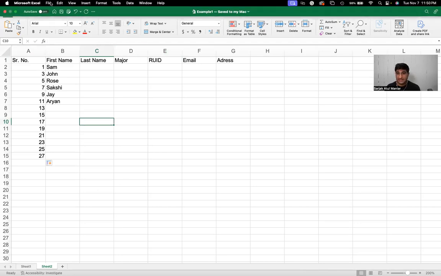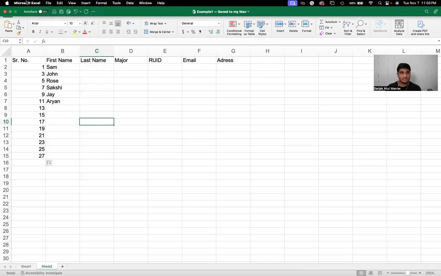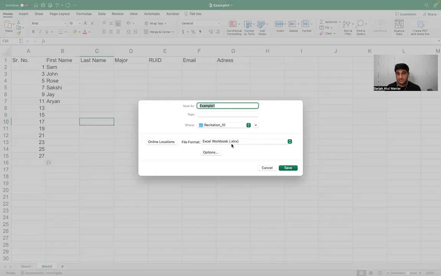What would be the extension of an Excel file? For example, when we were working with HTML or JavaScript files, the extension for an HTML file would be .html. For CSS files, it used to be .css, right? For a JavaScript file, it's always .js. But for Excel, notice that if I click on File and Save, or File and Save As, this is the extension, right? Excel Workbook, .xlsx. So this is the default extension of an Excel file.